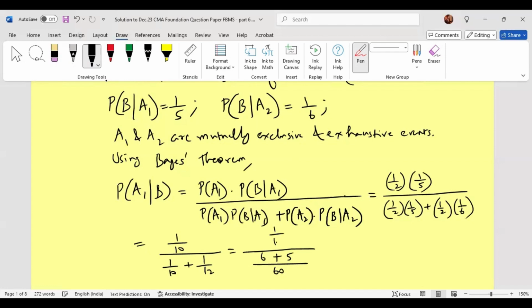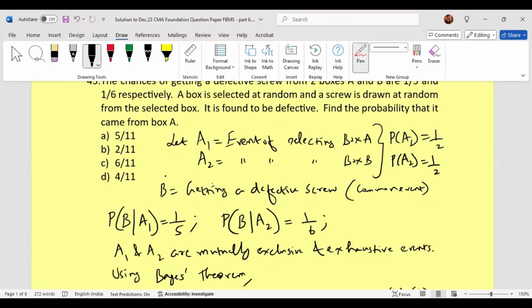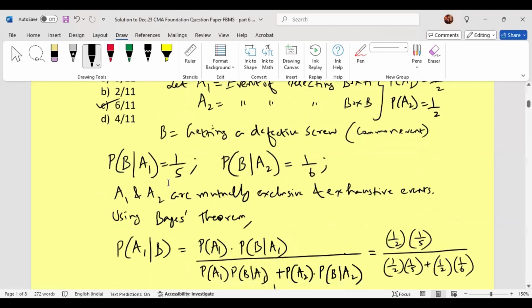This is 1 by 10 again. So you get 1 by 10 multiplied by 60 by 11. So this goes with this 6 times. So you get the result as 6 by 11. So which one is the option? Option C. So that is the solution for this 45th question.